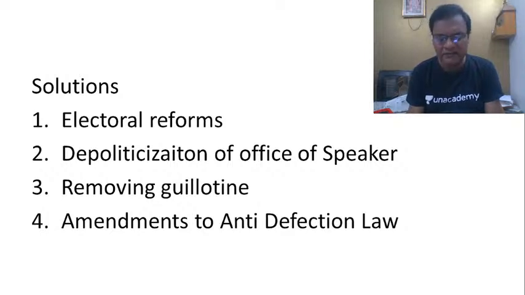So, if at all we have to talk about parliamentary democracy and ensuring effective functioning of parliamentary democracy, we must start with the electoral reforms. We should get rid of all the criminals.